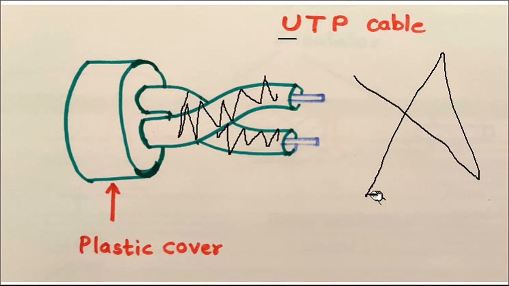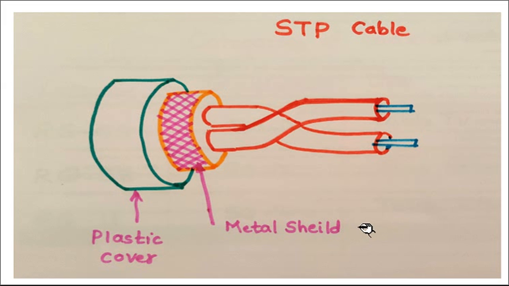Now the second type is the STP cable. Here the S refers to shielded, which is the metal shield provided over here. This is the additional layer provided in the STP cable other than in the UTP cable.